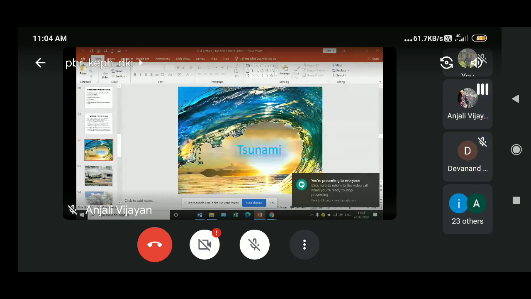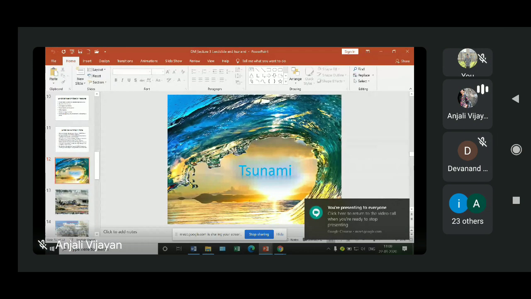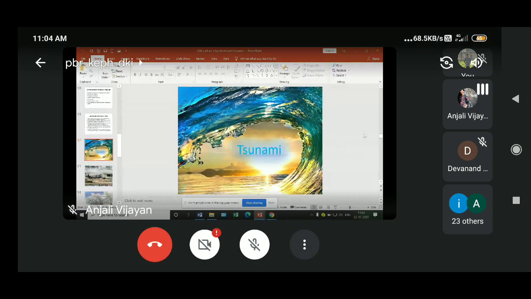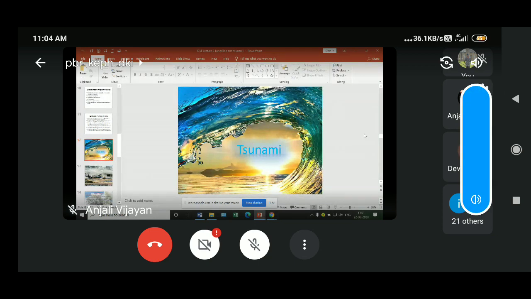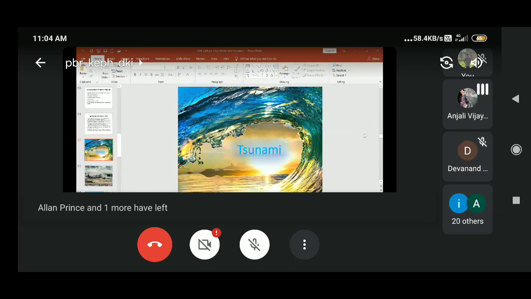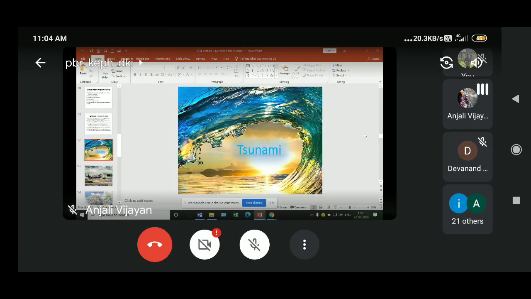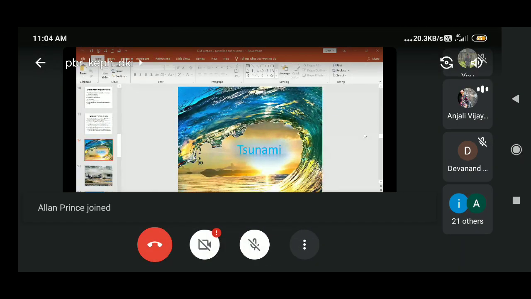So today we will see tsunami. In the last class we have seen how landslide hazard is happening in India. Today we will see another hazard called tsunami. Tsunami, you all know, is a series of giant sea waves produced by a submarine earthquake, submarine landslide, or submarine volcanic eruption. The main characteristics of tsunami are its long wavelength and great speed.